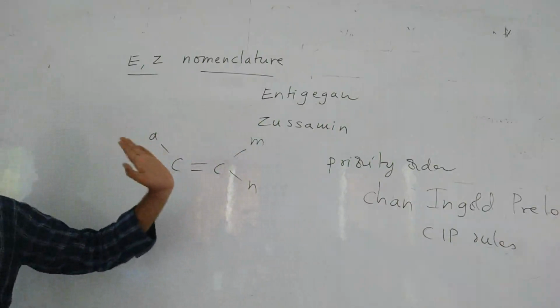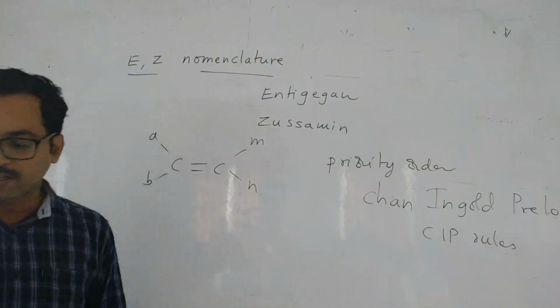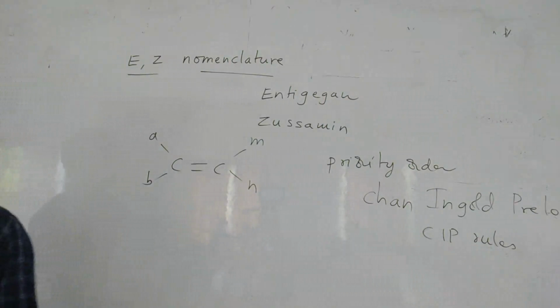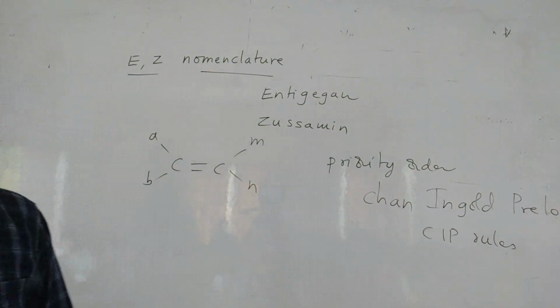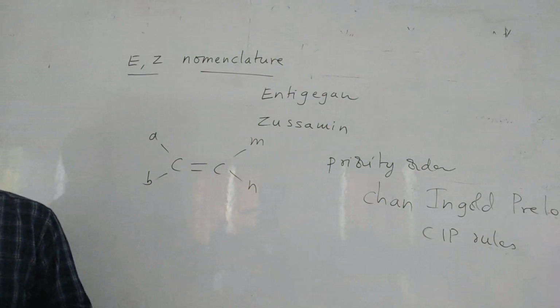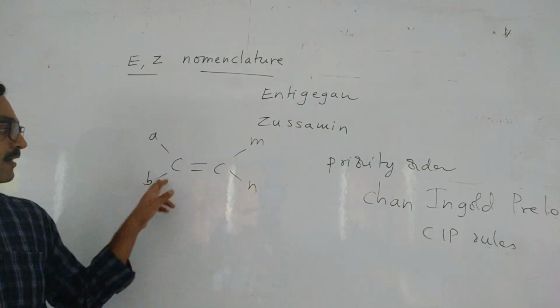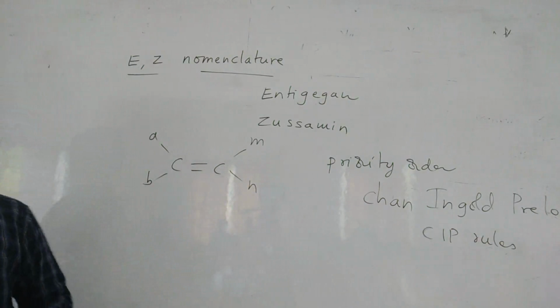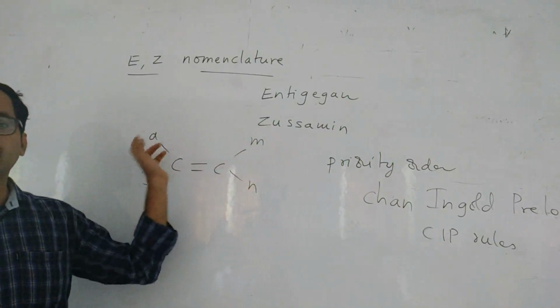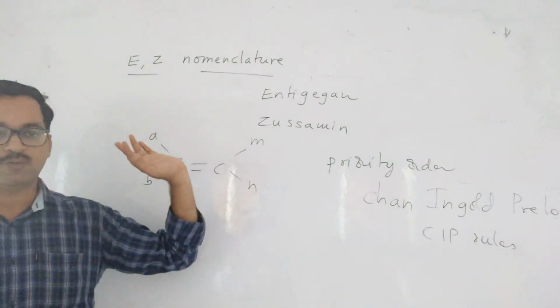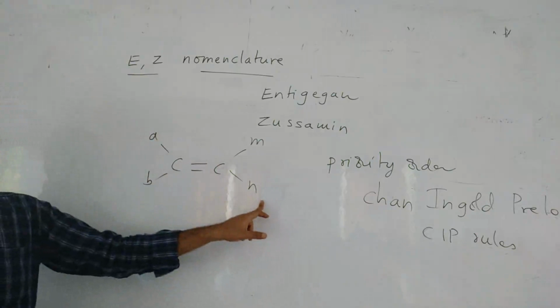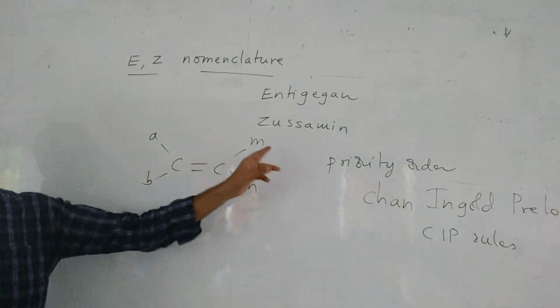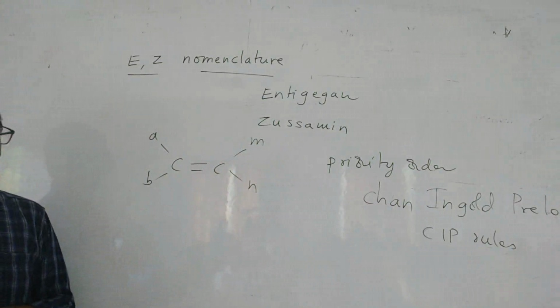1, 2, 1, 2. Only two are there, no? Two priorities will be there. Accordingly, if the higher priority groups are on the same side of the double bond, then it is the cis isomer. If the higher priority groups are on the opposite side, then that is the trans isomer. So first you have to give the numbering like 1, 2, 2, 1. After that, if similar priority groups, meaning 1, 1, are on the same side, then that is Z, together. If 2, 2 are opposite, then it is called the E isomer.